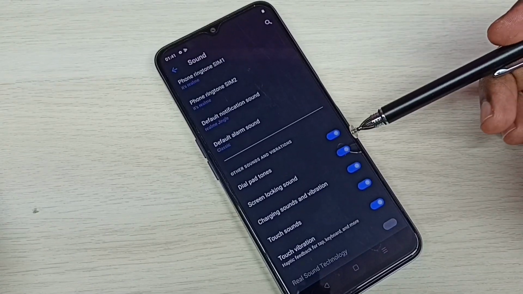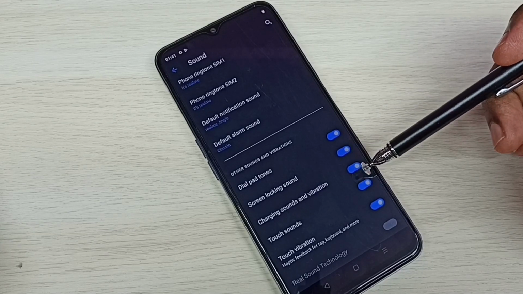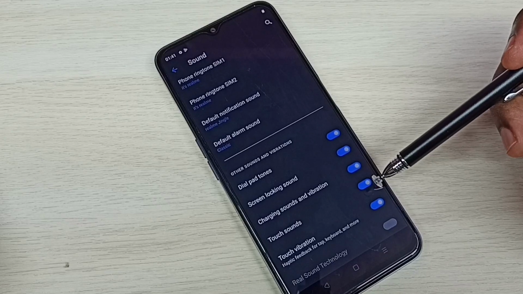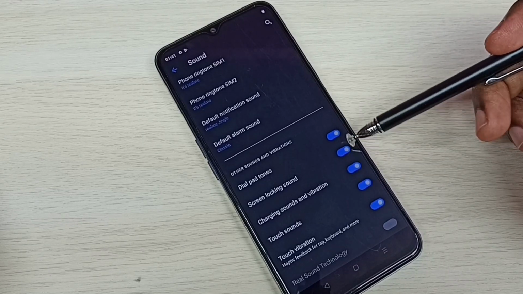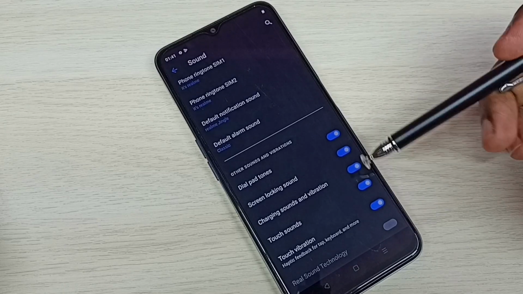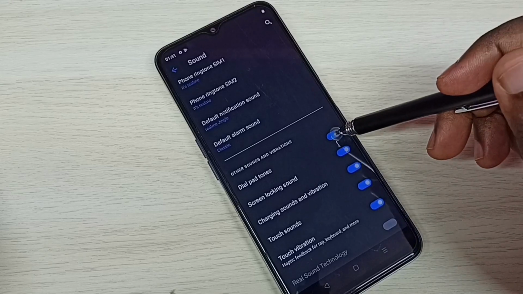So here we can see dial pad tones, screen locking sound, charging sounds and vibration, touch sounds, then touch vibration. So we can control all these settings here. So if you don't want dial pad tones, we can disable here.